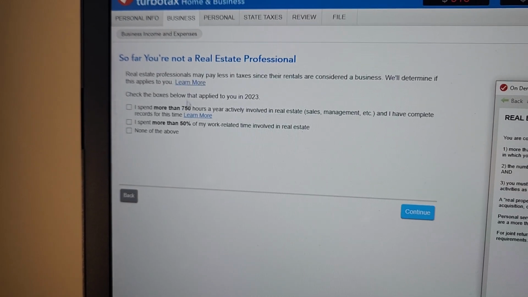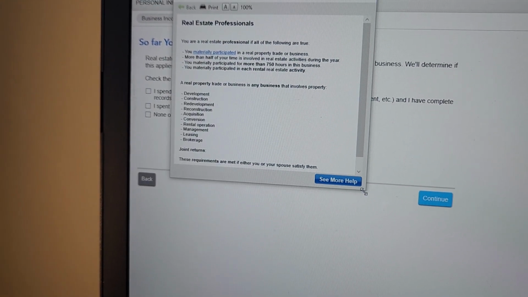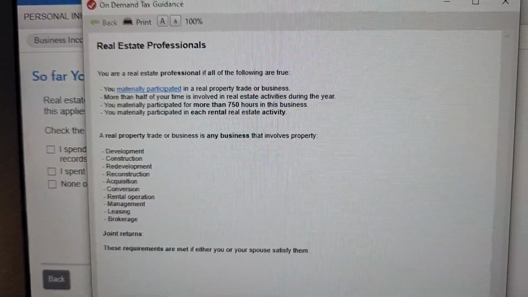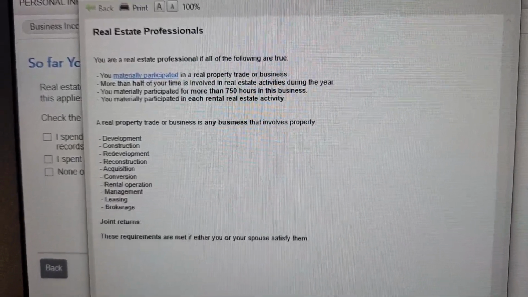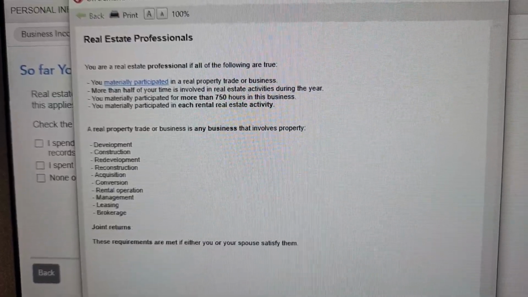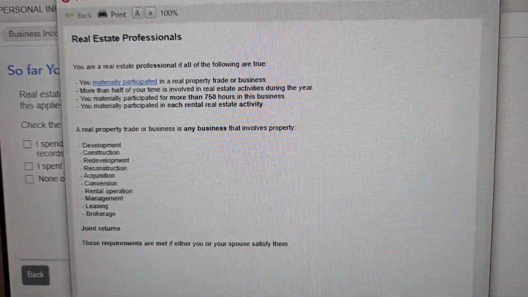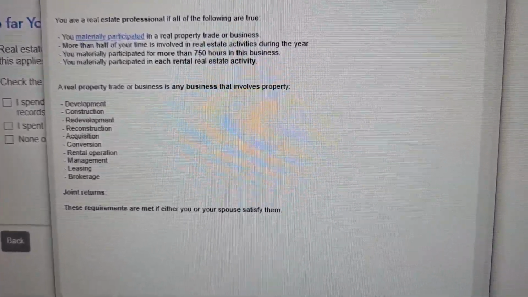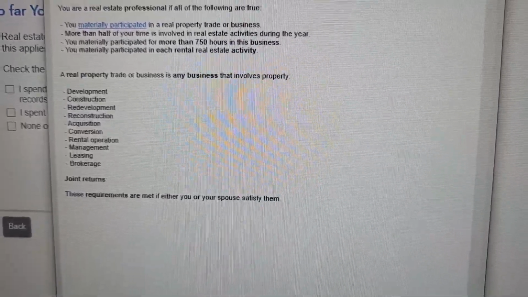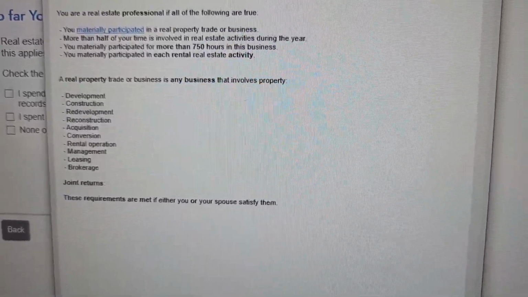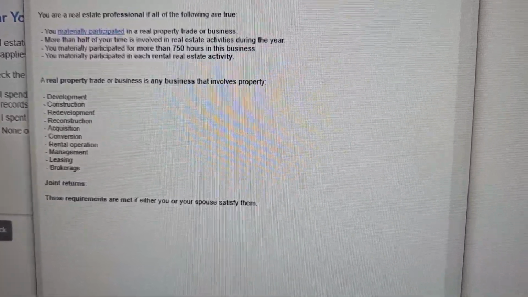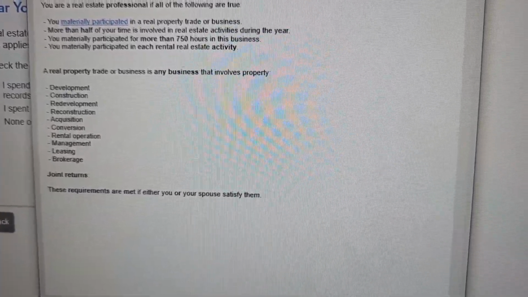And then what's kind of nice is if you click on this learn more, they'll tell you the breakdown, right? So I think this one's a little bit easier to understand. You materially participate in real property trade or business. More than half of your time is involved in real estate activities. You materially participated for more than 750 hours in this business, and you materially participate in each rental real estate activity. So right here, it defines the real estate activity: development. So if you're a developer, if you're in construction, so let's say you're building an ADU in the backyard, for example, redevelopment, reconstruction, acquisition, conversion, rental operation, management, leasing, brokerage.